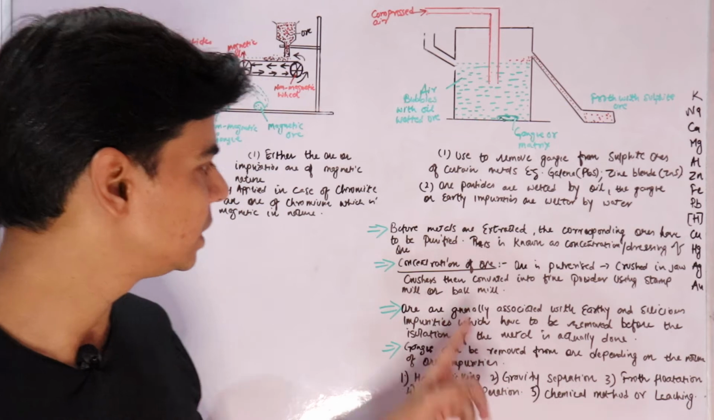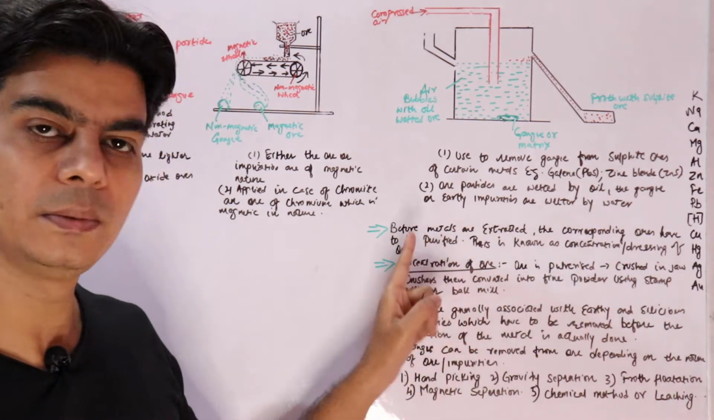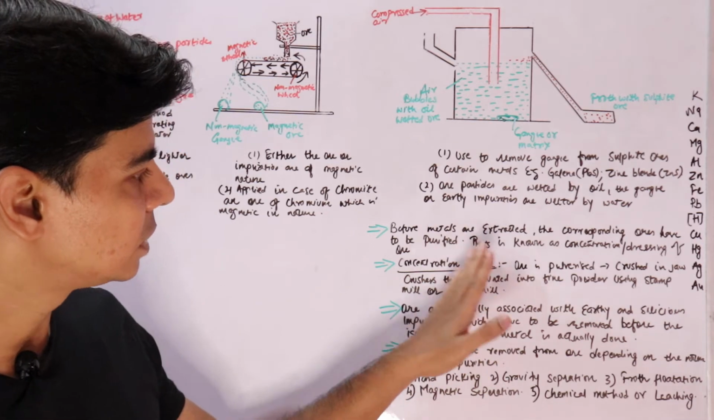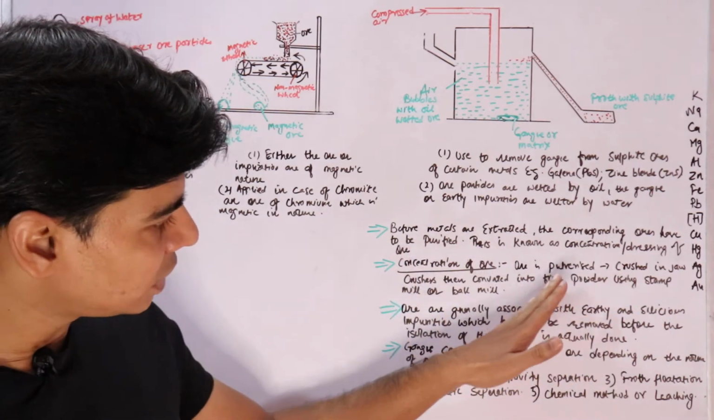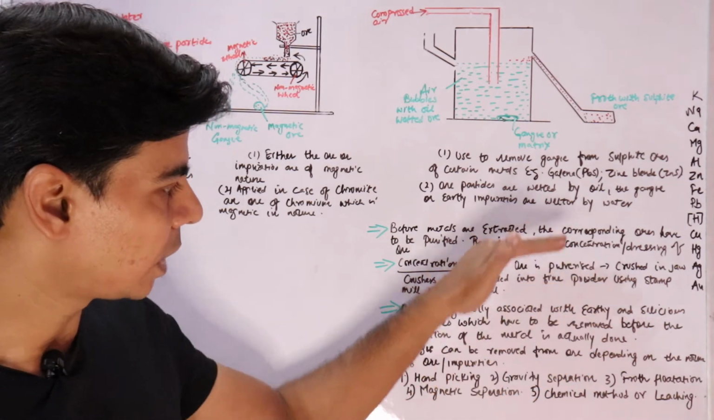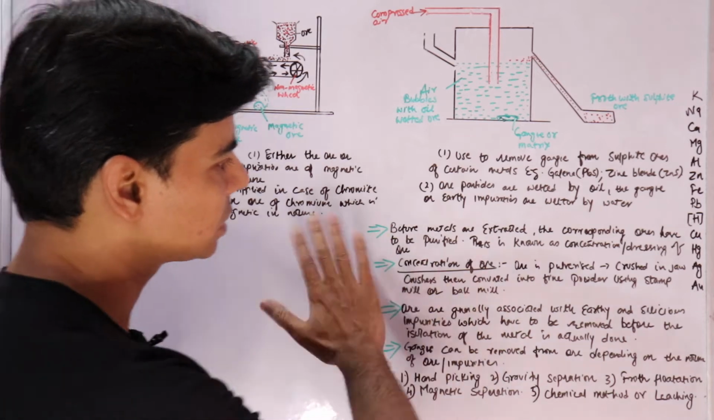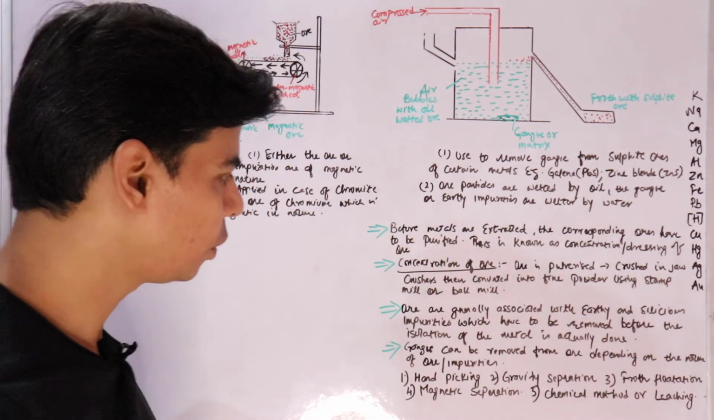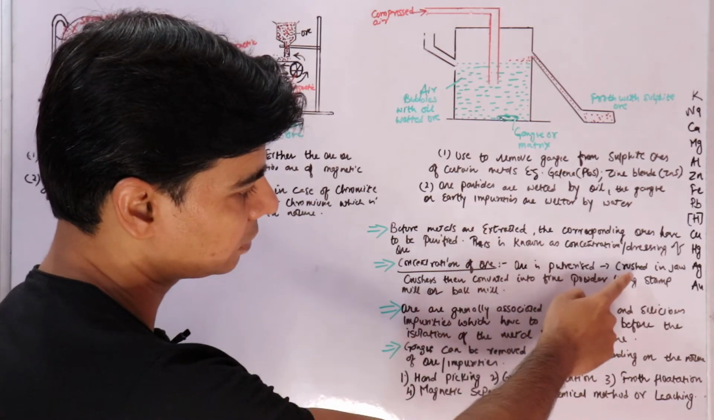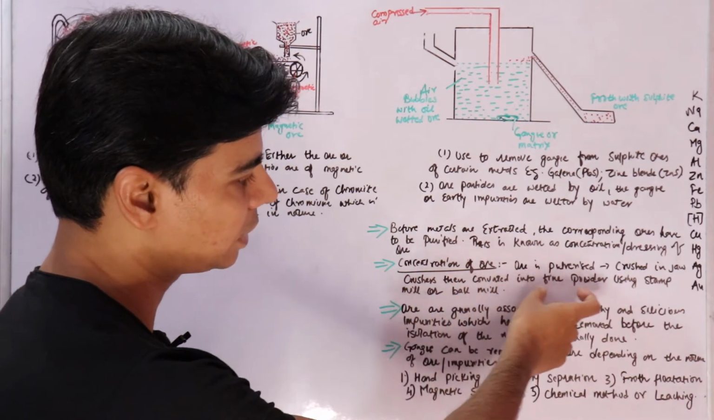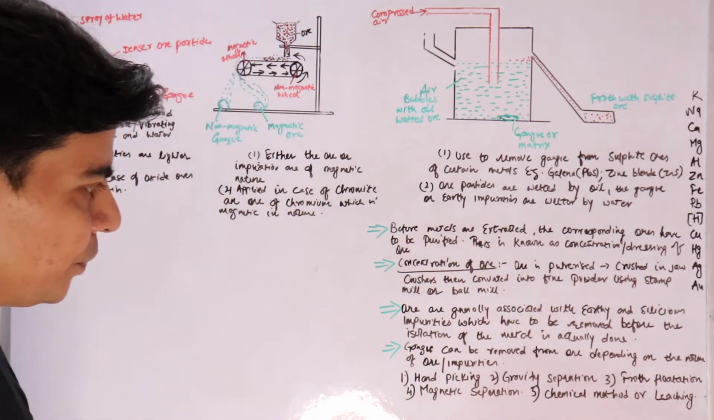So what is pulverization? Before metals are extracted, the corresponding ores have to be purified. This is known as concentration of ore, and the ore is pulverized. This is the definition of concentration of ore. So once you have the mined ore, it is pulverized, crushed in jaw crushers, then converted into powder using a stamp mill. We have already discussed this.